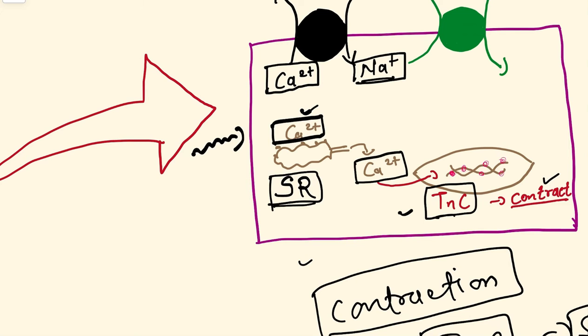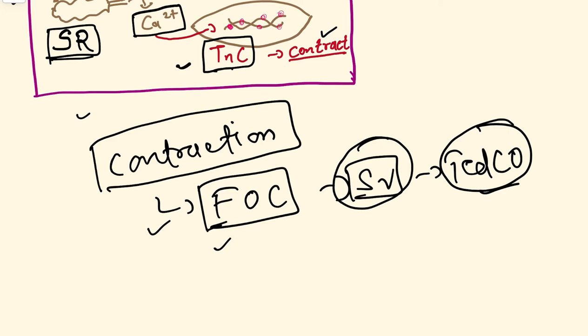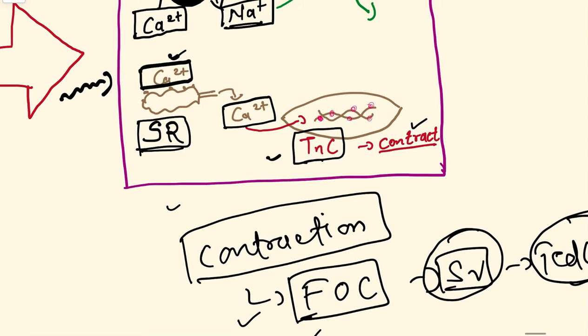Now if we want to increase this cardiac output, we need to increase the stroke volume, and ultimately we need to increase the force of contraction. For that we need calcium to be raised inside the cell.